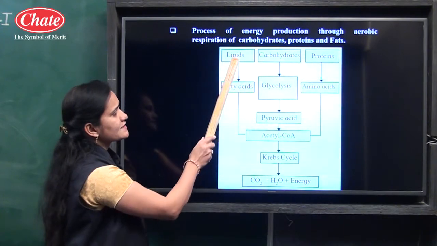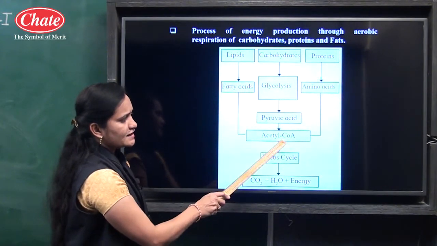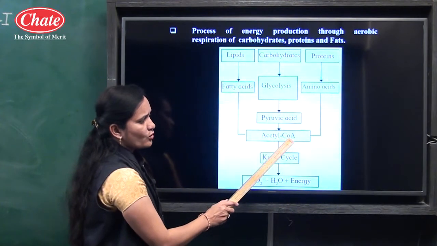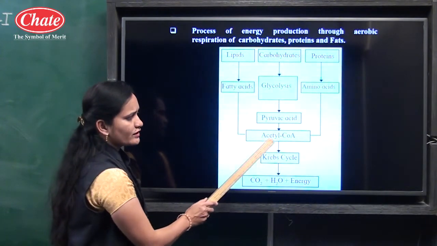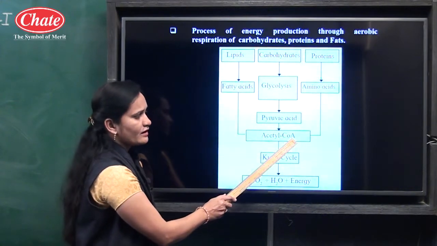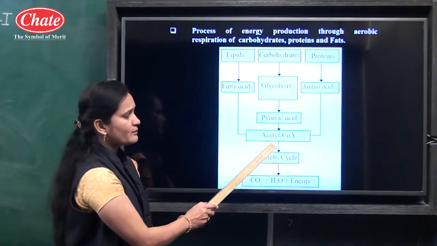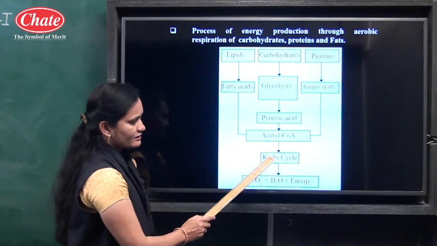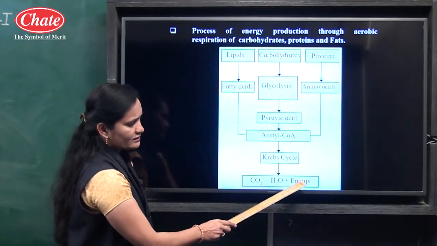Whatever fatty acids are formed from the lipids get converted into acetyl coenzyme A, and amino acids also get converted into acetyl coenzyme A. Pyruvic acid also gets converted into acetyl coenzyme A. This acetyl coenzyme A undergoes complete oxidation with the help of the Krebs cycle, and it starts to release carbon dioxide, water and energy.